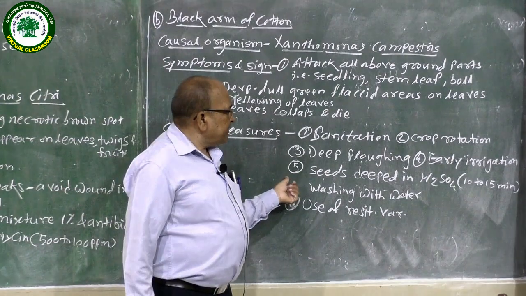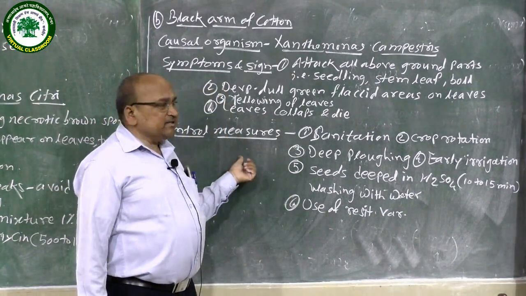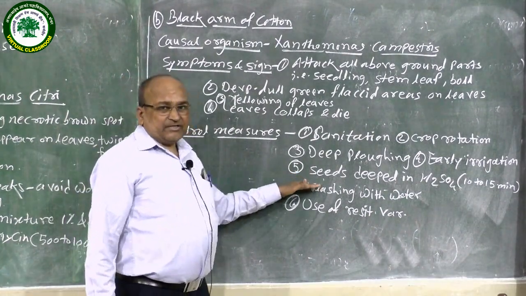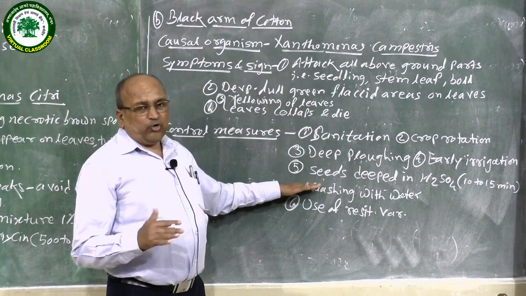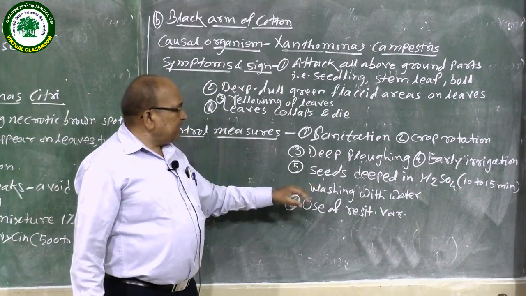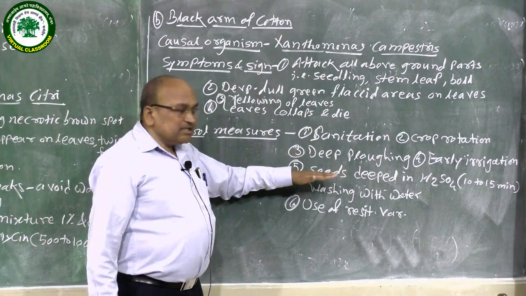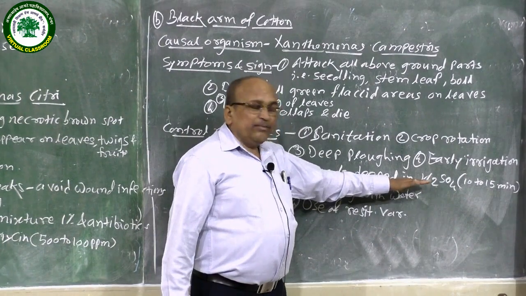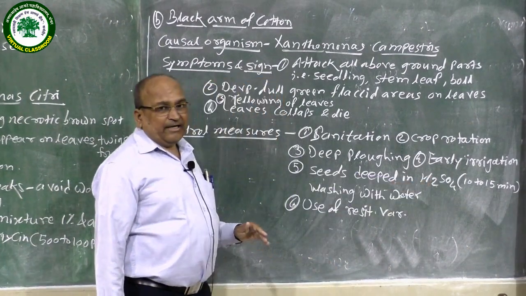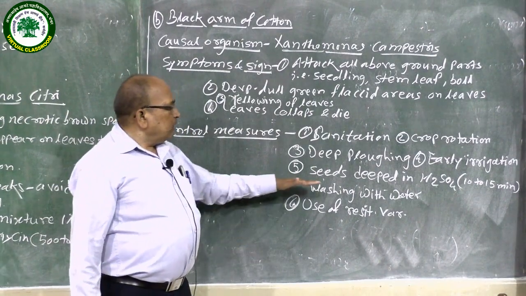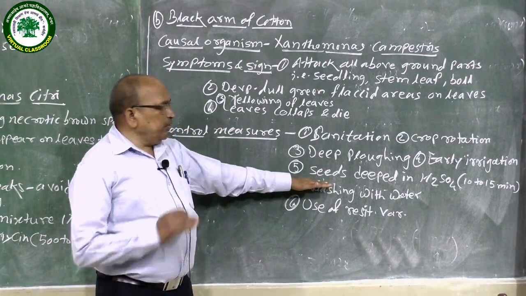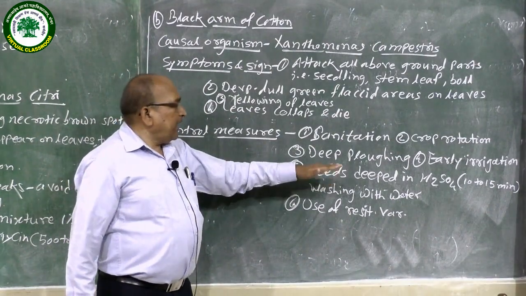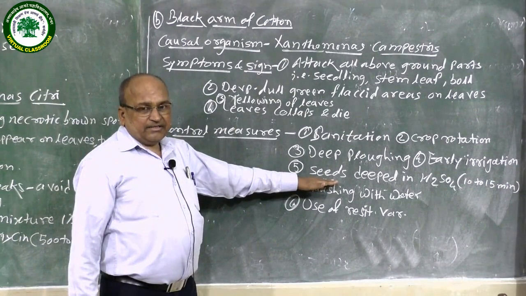The fifth one is that when bacteria are present on the seed surface, or there is bacterial inoculum on the seed surface, such seeds are dipped in sulfuric acid for 10 to 15 minutes. Later on, all seeds are washed with running tap water to remove the acid from the surface of the seeds.